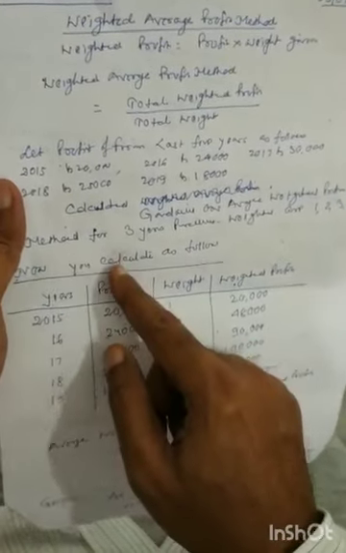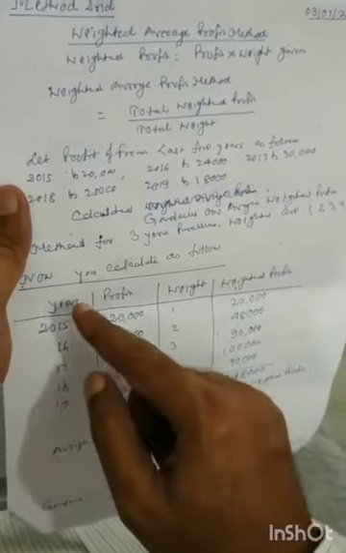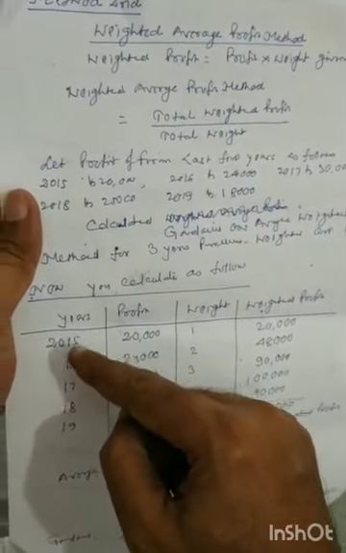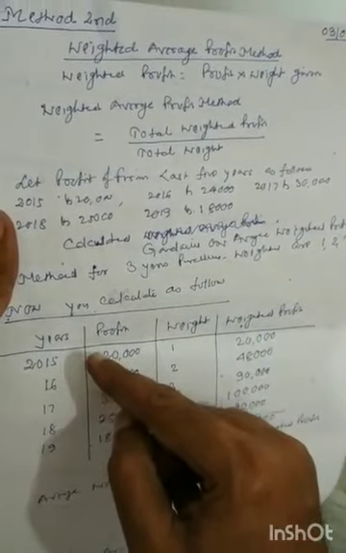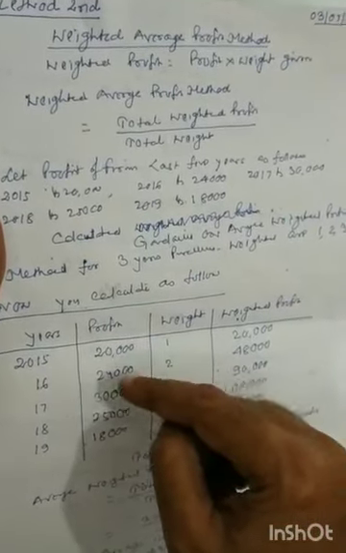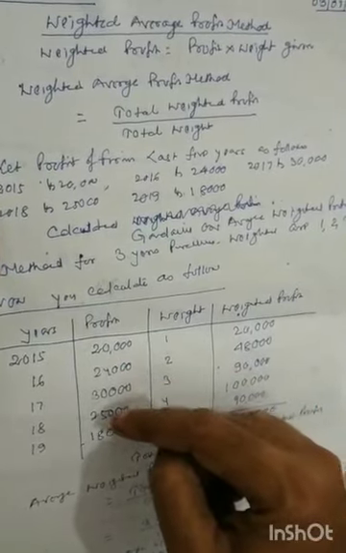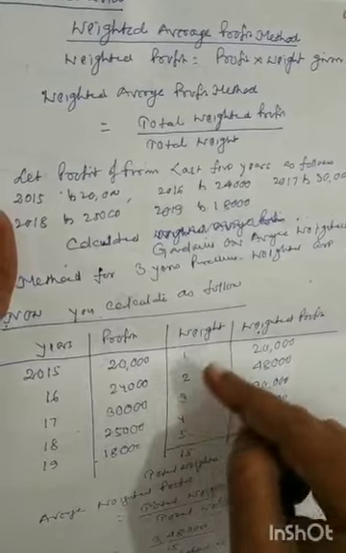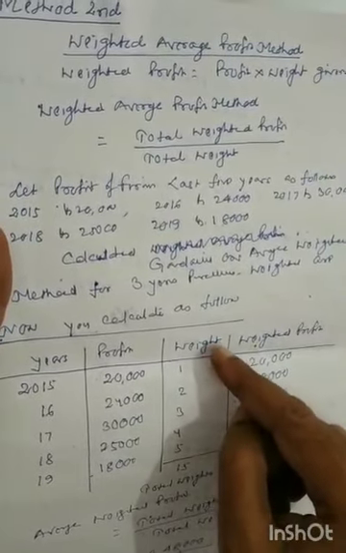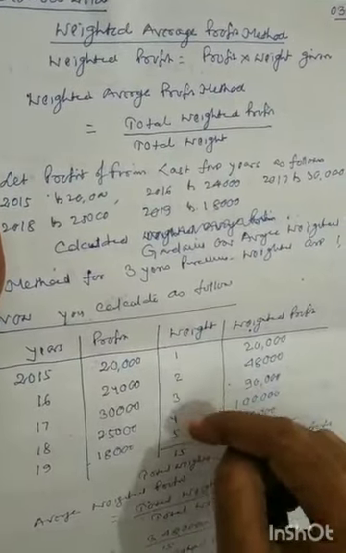Now you calculate as follows. Years column: 15, 16, 17, 18, 19. Profit: 20,000, 24,000, 30,000, 25,000 and 18,000. Weight: 1, 2, 3, 4, 5.